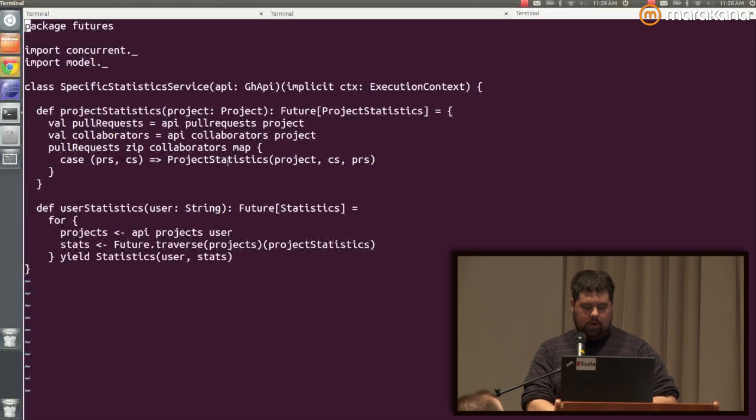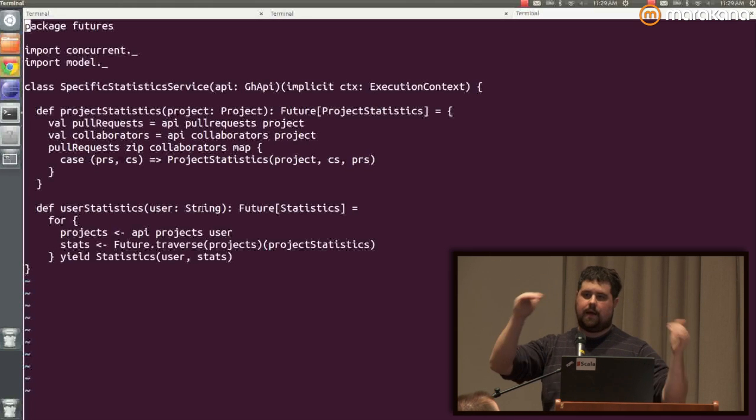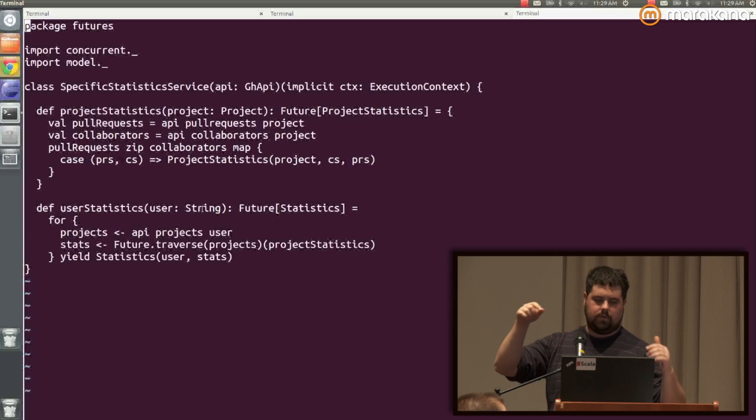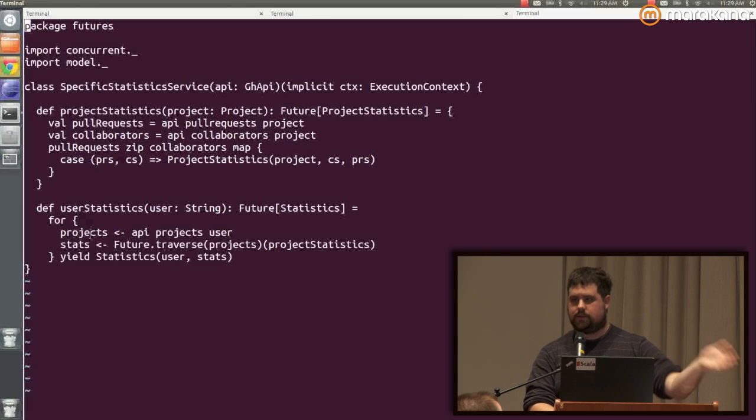And now for a GitHub user, we want to take a look at all those projects and see how their Fort Knox levels compare. So given a user, we get back a future of statistics, and for each project of that user, we have to make an API call, okay? And we get back a future sequence of projects. So this project here is a sequence of GitHub projects. And then we traverse over each of them, right?